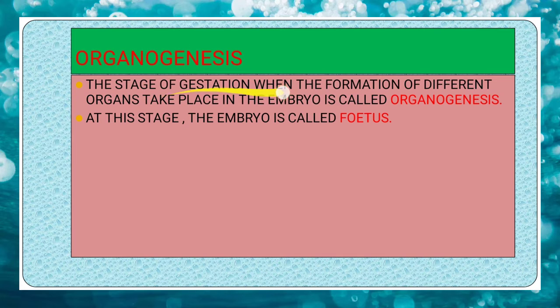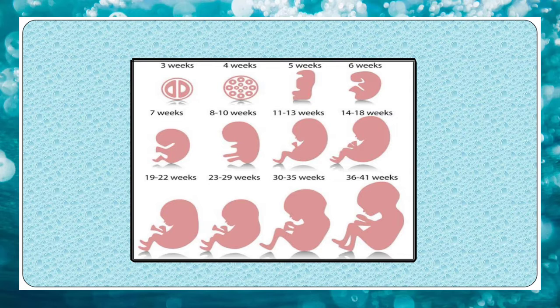Organogenesis. This is the last stage. The stage of gestation when the formation of different organs takes place in the embryo is called organogenesis. At this stage, the embryo is called fetus. So here you can see the development of embryo and the formation of fetus.